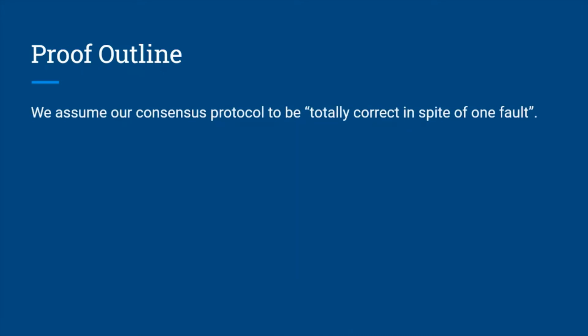We will try to prove the FLP result in the following manner. We will first declare that our protocol is totally correct in spite of one fault. That means the protocol terminates with a valid decision value and it allows for one faulty processor. Then we will try to find out situations that contradict our assumption in the following steps.